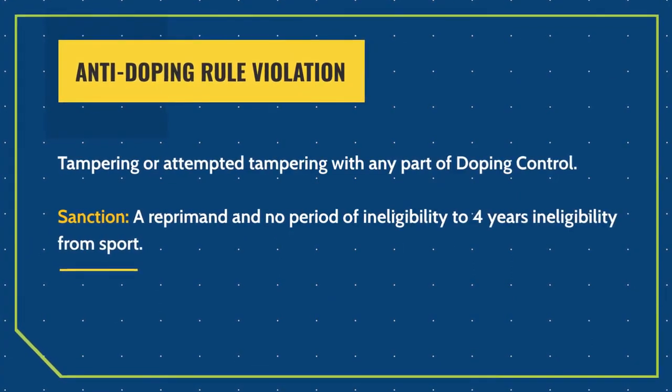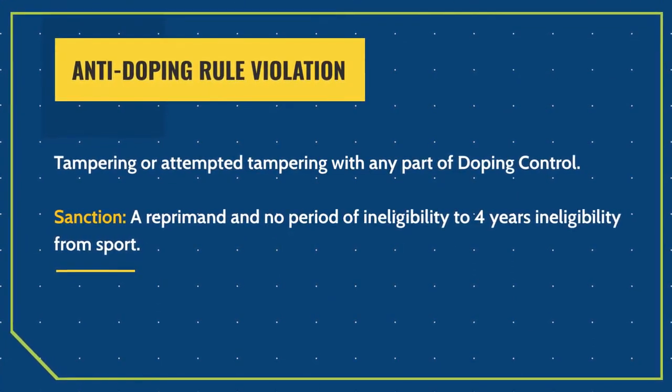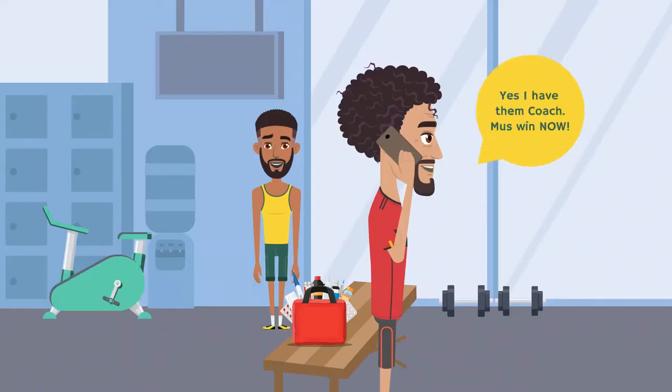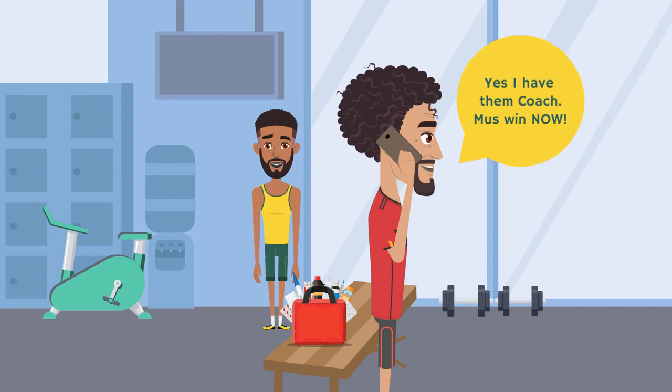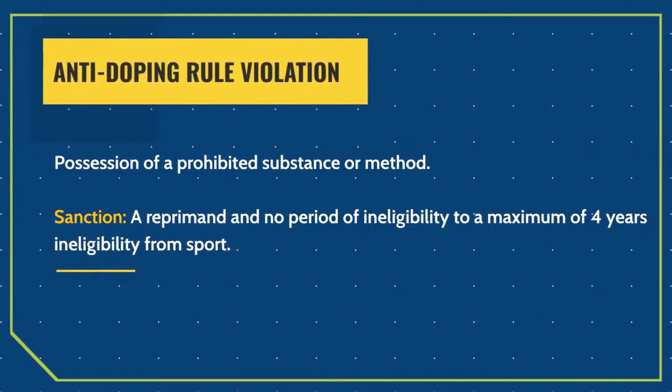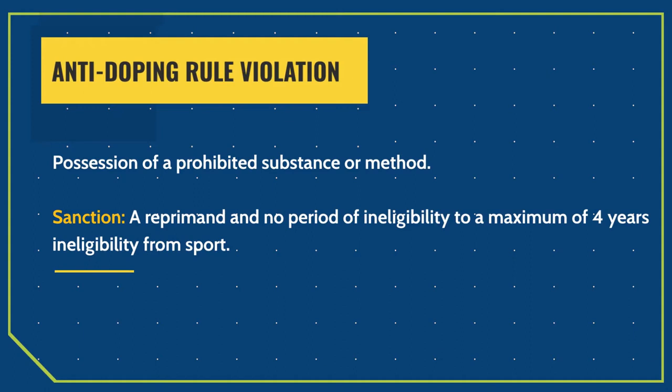Tampering or attempted tampering with any part of doping control also constitutes an anti-doping rule violation. The possession of a prohibited substance or method is also an anti-doping rule violation. If an athlete or support personnel is found to be in possession of any prohibited substance or prohibited method in or out of competition, then they can be charged.